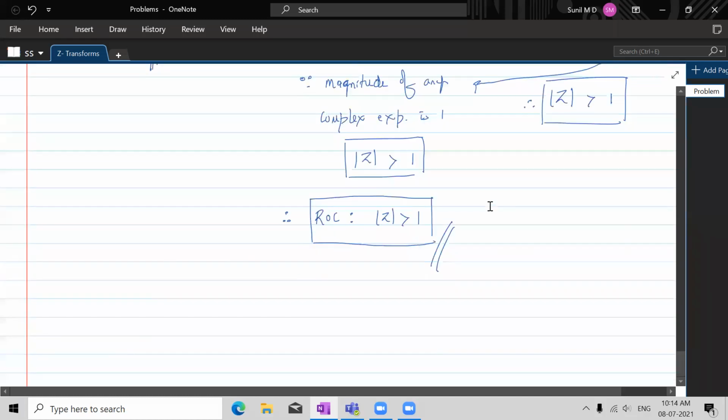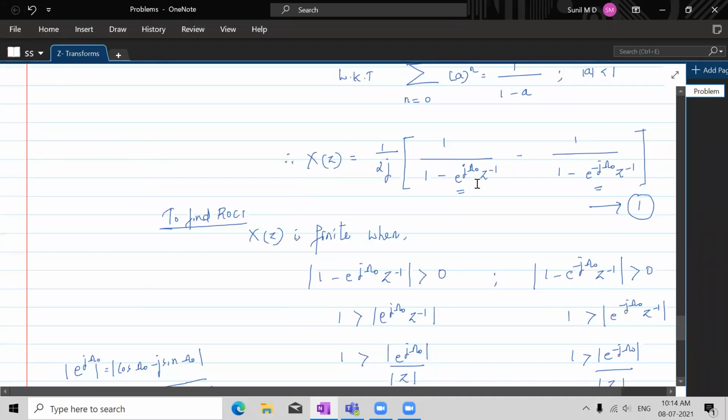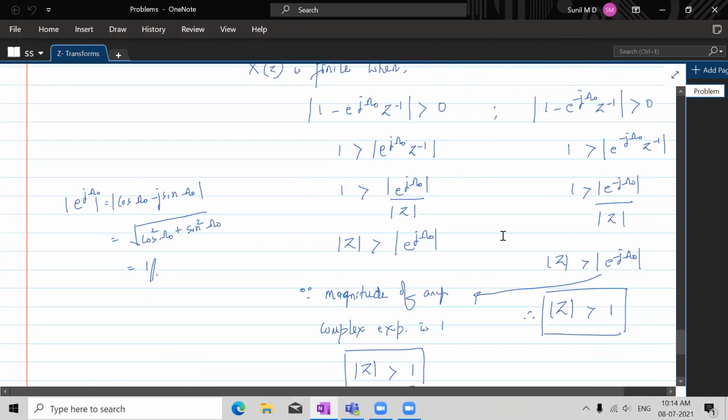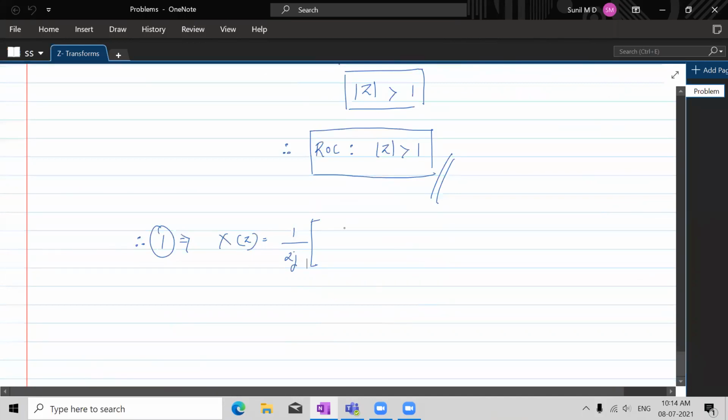Therefore, equation number one implies that X(z) is equal to 1 by 2j. There is z inverse here, so let's take this z inverse to the denominator and take the LCM. If you work this out, you will get z by z minus e power j omega naught, minus z by z minus e power minus j omega naught. So this is what you're going to get.